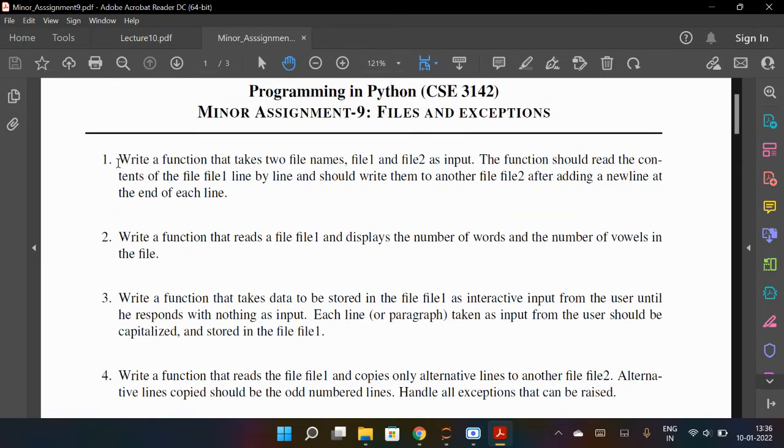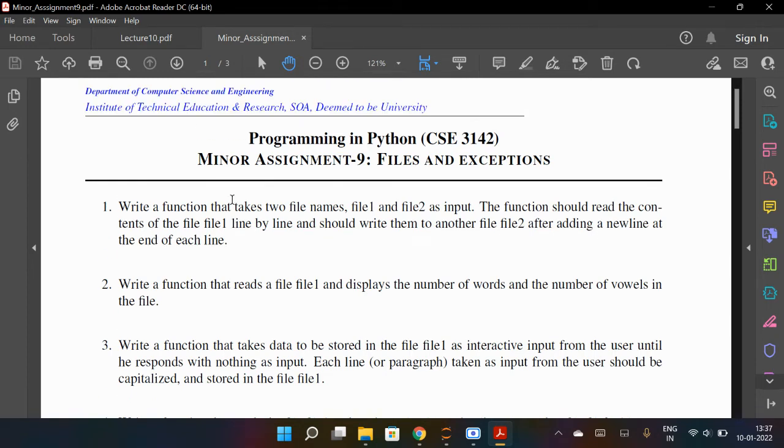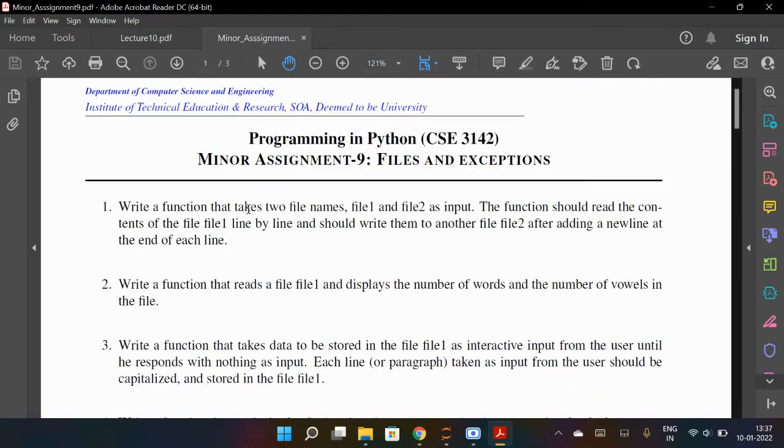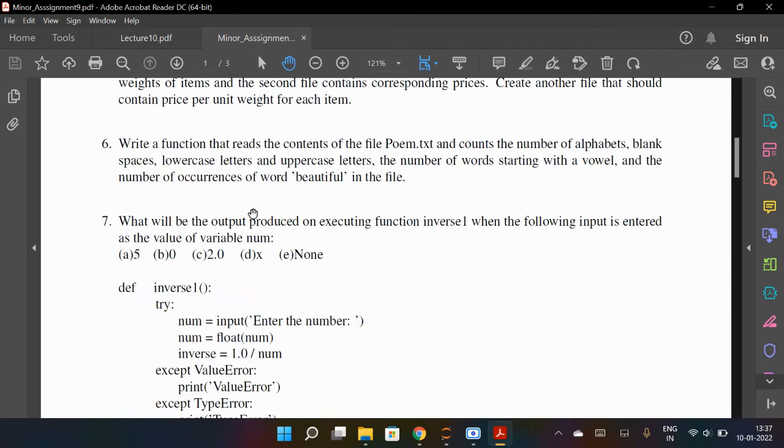The first one is: write a function that takes two file names, file one and file two, as input. The function should read the content from file one line by line and write it to file two, after adding a new line at the end of each line. Because these are assignments, try them till the next class. I think we have class tomorrow, so tomorrow I may discuss the solution. First you try it.